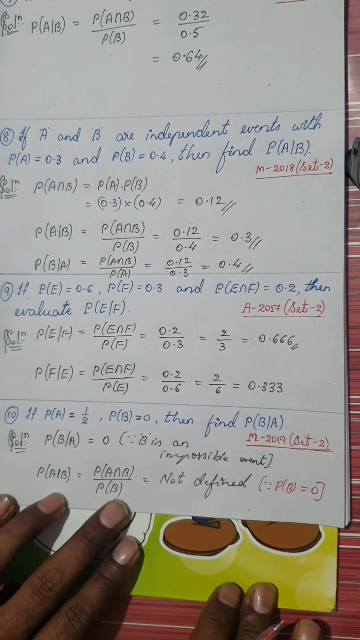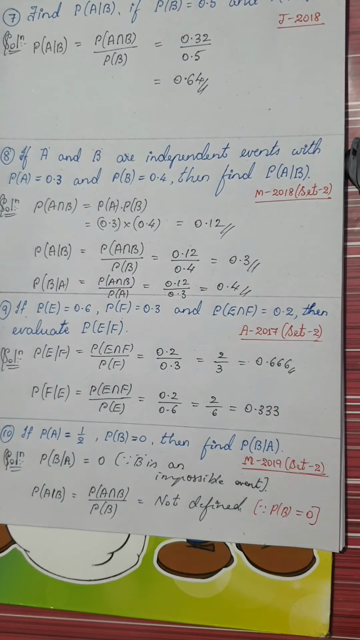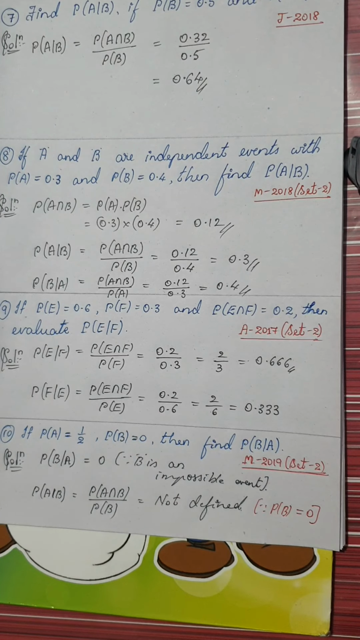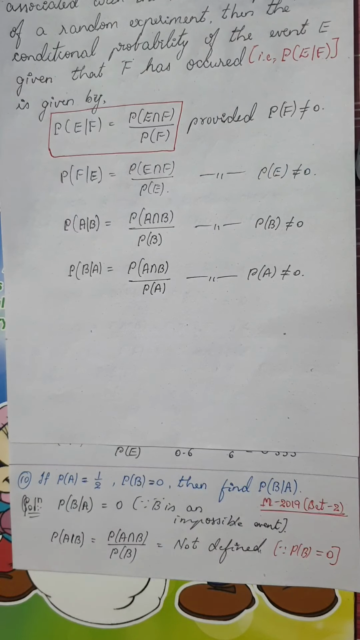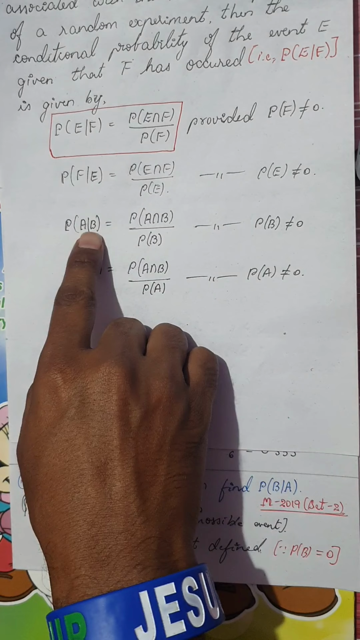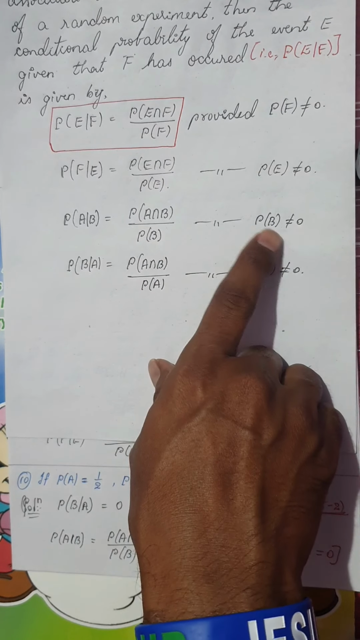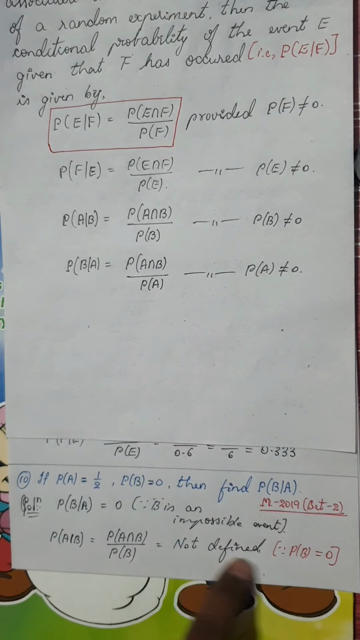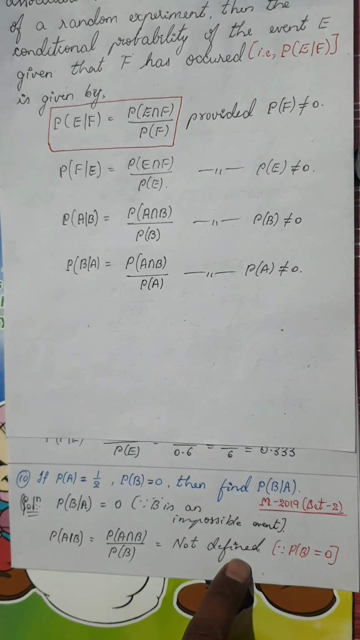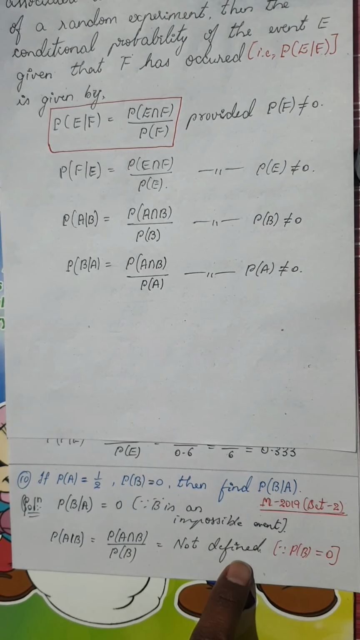Just always remember the condition of the probability which we started with in the beginning of the session. So remember, probability of A given B is probability of A intersection B by P of B, but the condition is that P of B should not be 0. If it is 0, as in this case, we say the probability is not defined. Very simple, isn't it?